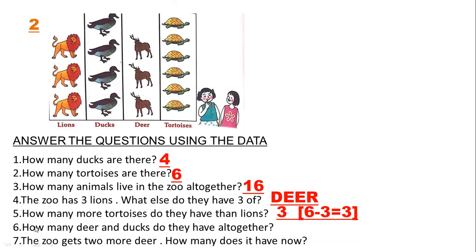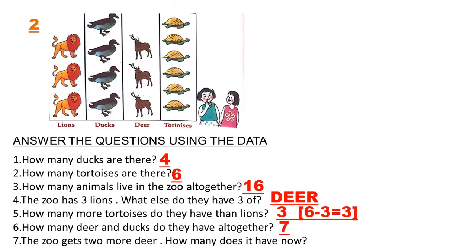Next, number 6. How many deer and ducks do they have altogether? Deer and ducks. Yes, count. 1, 2, 3, 4, 5, 6, 7. The answer is 7.